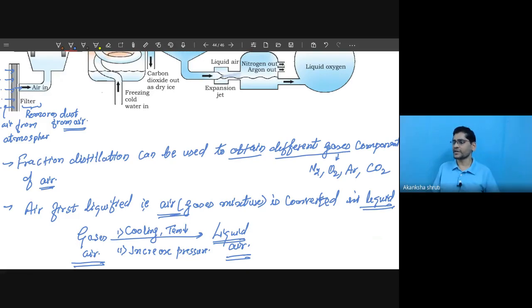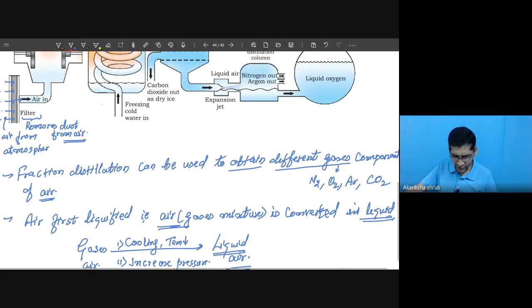How can you cool a substance? Students, last day we learned that for heating a substance, we are using hot water through a coil. For cooling a substance, we are passing cold freezing water through a jacket or outside the tube, or passing the cold water through the tube and passing the gas outside the tube. Like milk is cooled by placing your glass or steel glass in water. So the same technique is used here.